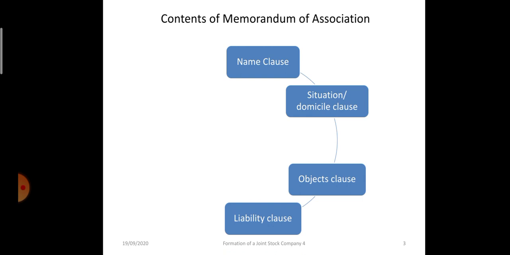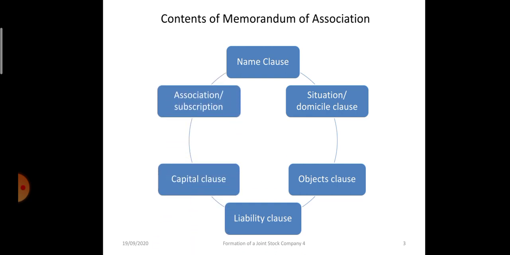Liability clause. Now you all have learned that in case of a company, the liability of the members is limited. That is mentioned here. Then capital clause, the maximum amount which a company can raise by issuing shares. And then association or subscription clause. Now see, in the NCERT book, they have not mentioned it as a separate clause, but in Poonam Gandhi it has been mentioned. So following NCERT, we will say that there are 5 points and they have explained the association point, subscription of members, in a separate paragraph. You can also do like that.